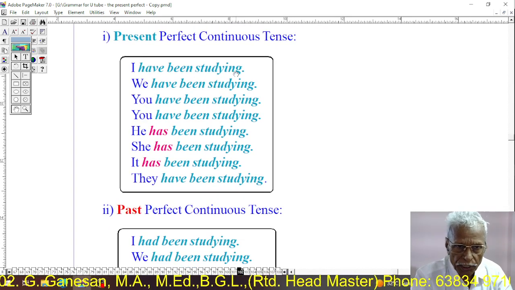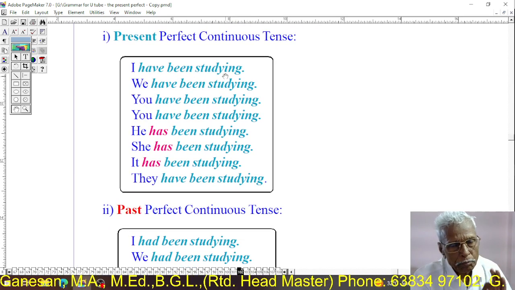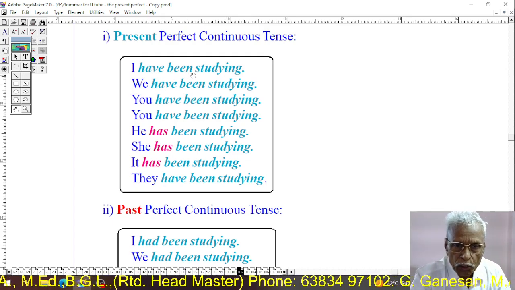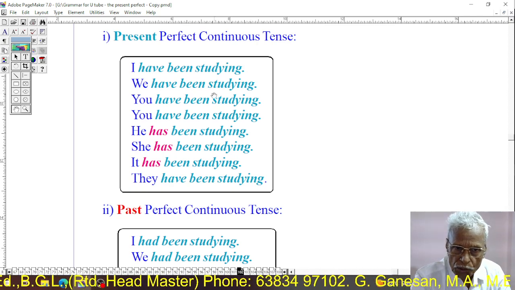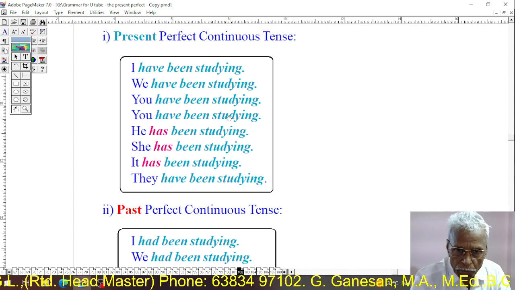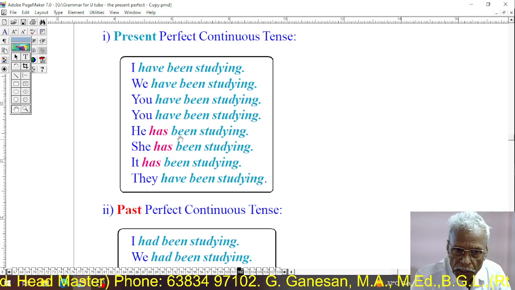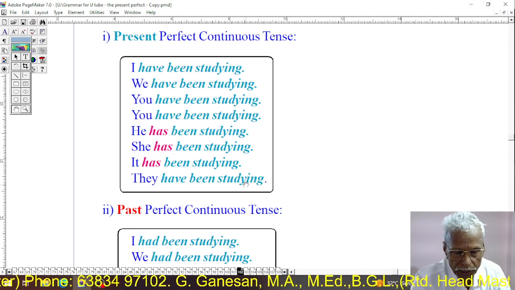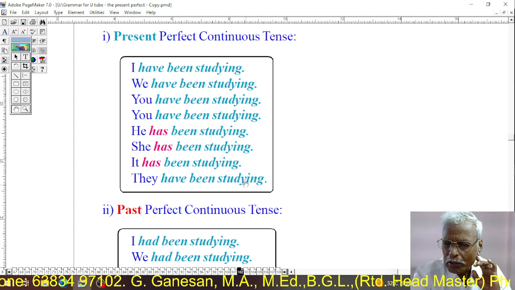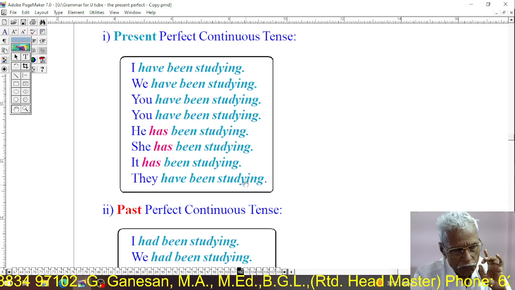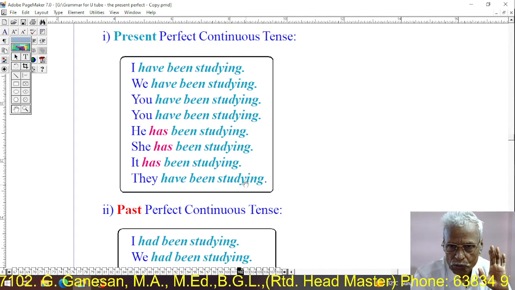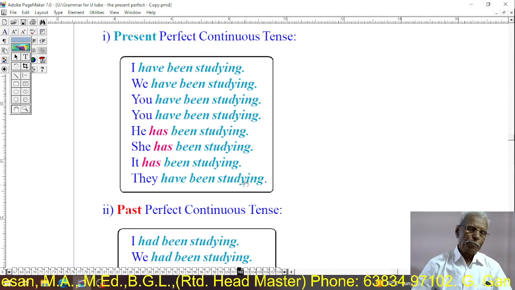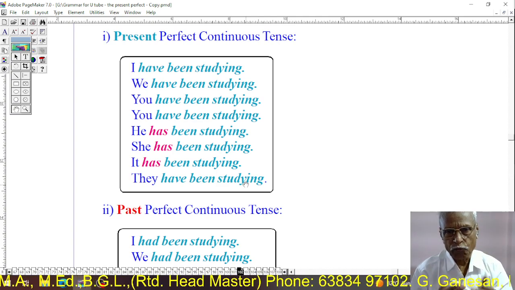I have been studying. Have been plus present participle is the perfect continuous tense. I have been studying. We have been studying. You have been studying. You have been studying. He has been studying. She has been studying. It has been studying. They have been studying. That is, we have to use in present perfect continuous tense, if the subject is he, she, or it, has as the first verb, and have for all the remaining 5 subjects.